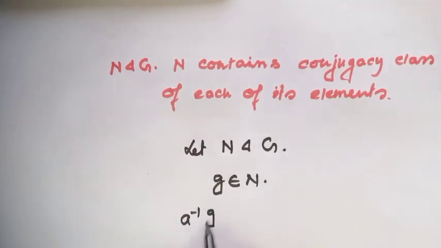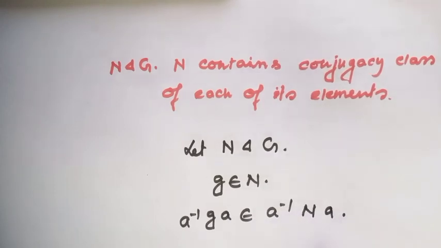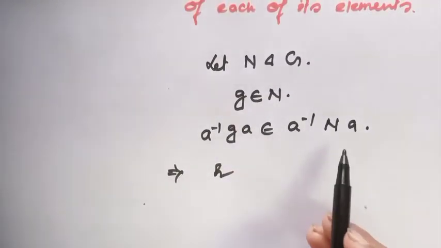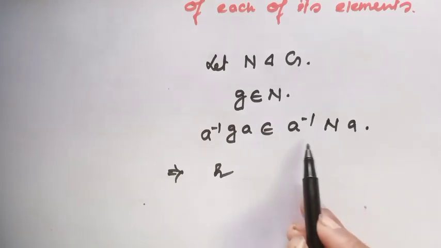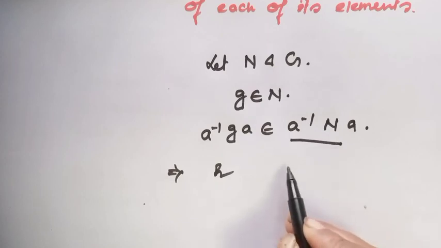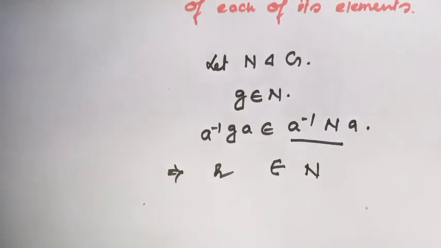Then I will get a n a inverse, and since N is a normal subgroup, this belongs to N. Then our proof is done.